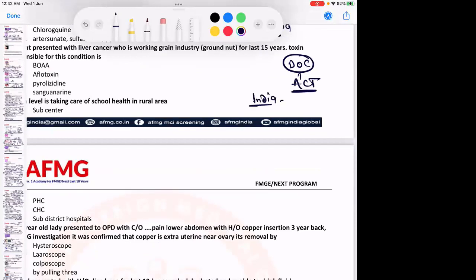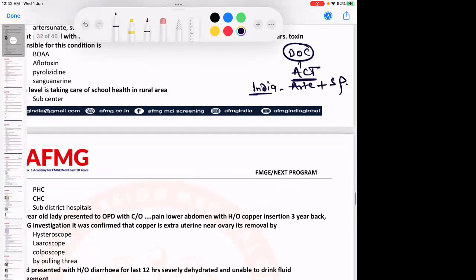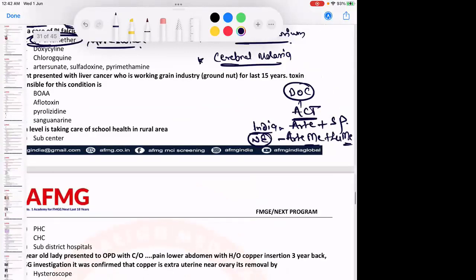If they talk about the rest of India, it is the artesunate plus sulfadoxine pyrimethamine combination. If they talk about the northeast parts of India, that is Assam and so on, then it is artemether plus lumefantrine. That is for the northeast parts of India. For the rest of India, artesunate plus sulfadoxine pyrimethamine.